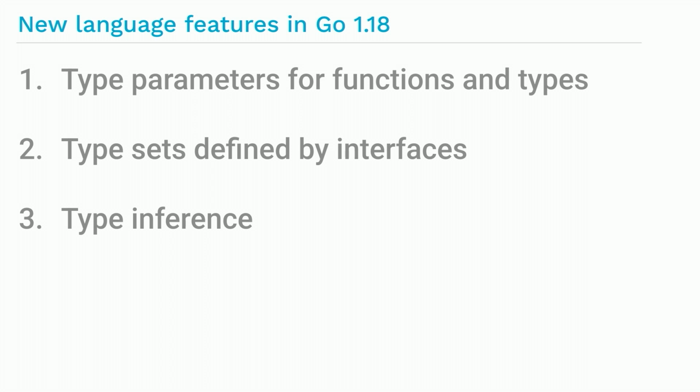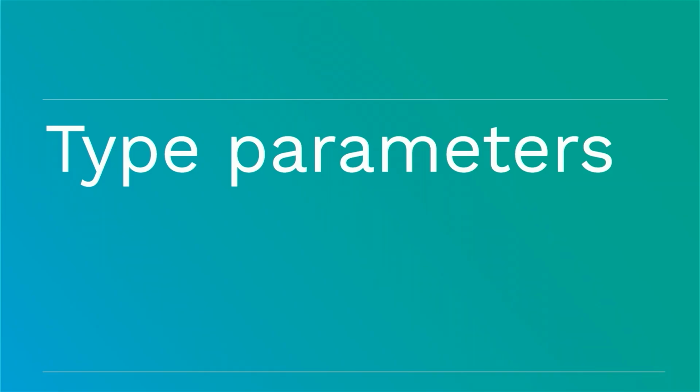They are now not just able to define sets of methods, but also sets of types. And finally, type inference, which hopefully should smoothen out the generic code a little bit and make it a little bit more lightweight. I'm going to cover briefly each of these topics to give you a flavor of the things to come. So let's start with type parameters.